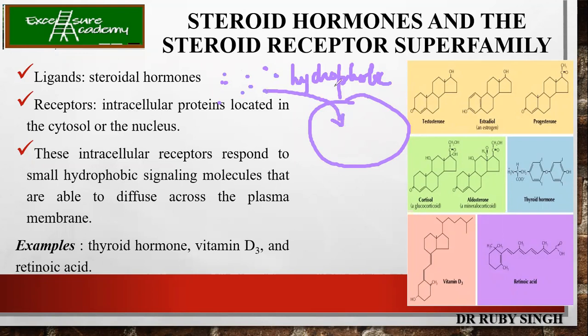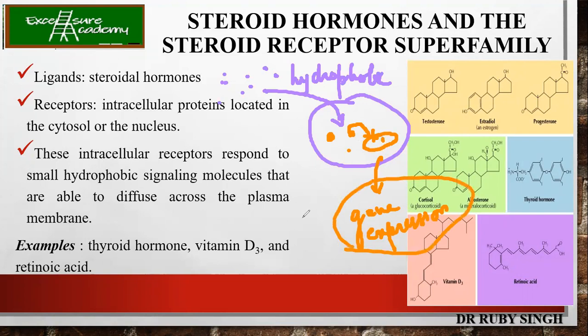Once they have passed through the plasma membrane, they bind to certain proteins, or go inside the nucleus, and regulate gene expression. So these hormones sometimes bind to receptors present in the cytoplasm or in the nucleus, and then finally they regulate gene expression.